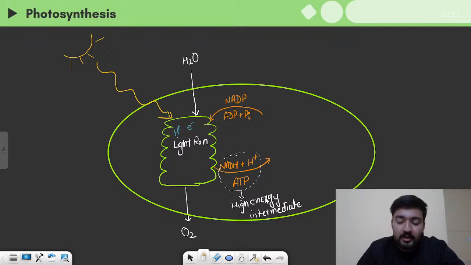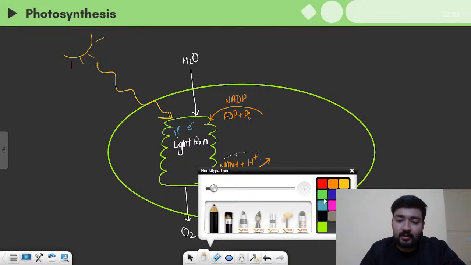Okay, so these two high energy intermediates move to the second part of the process,